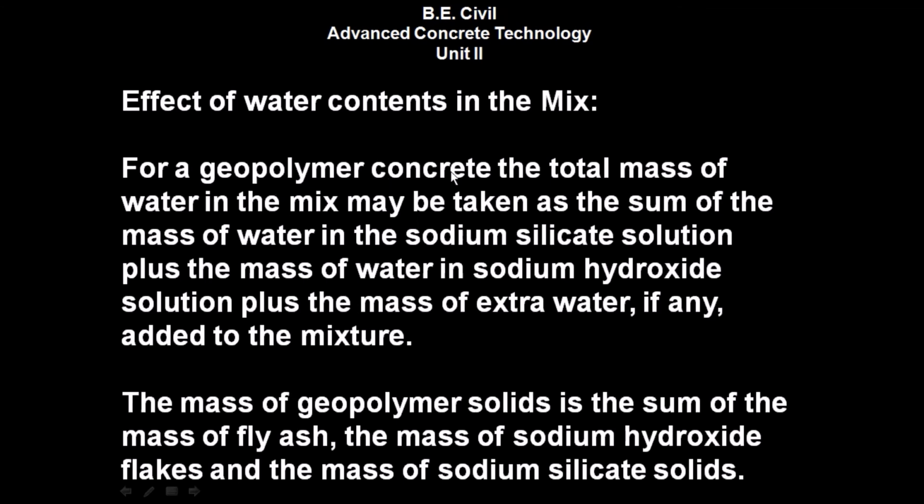For a geopolymer concrete, the total mass of water in the mix may be taken as the sum of the mass of water in the sodium silicate solution plus the mass of water in the sodium hydroxide solution plus the mass of extra water, if any, added to the admixture. The mass of geopolymer solids is the sum of the mass of fly ash, the mass of sodium hydroxide flakes and the mass of sodium silicate solids.